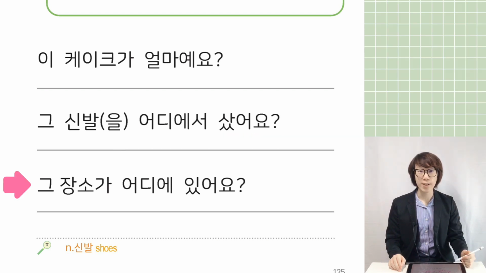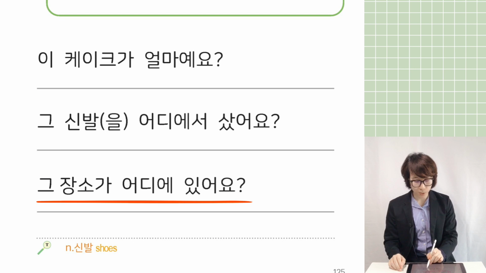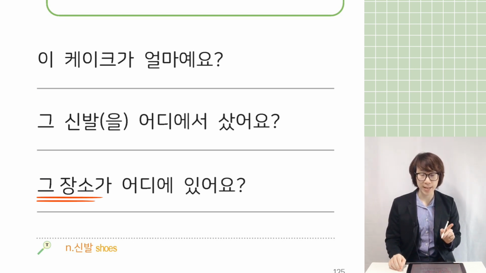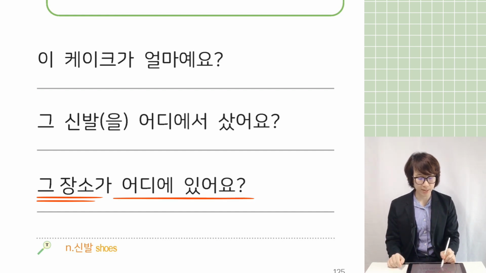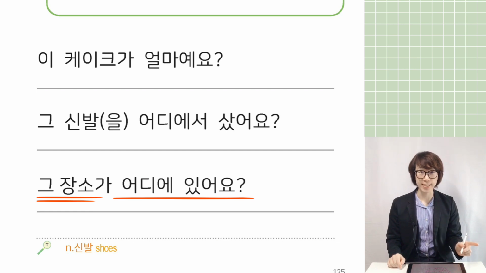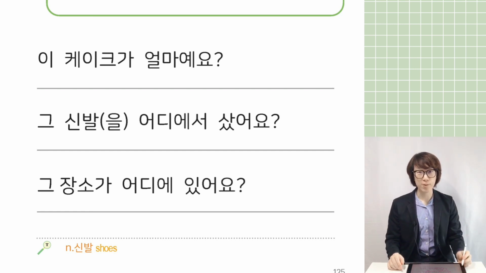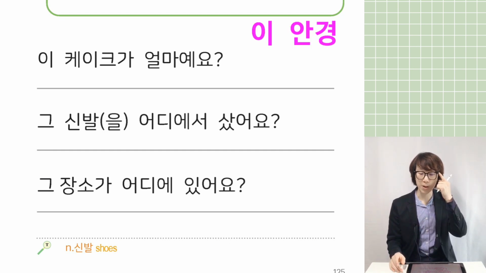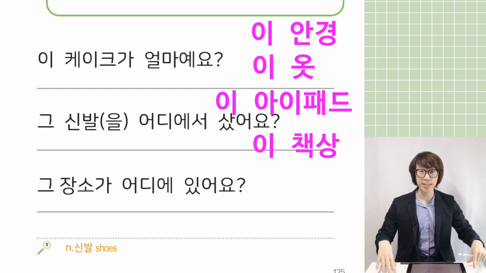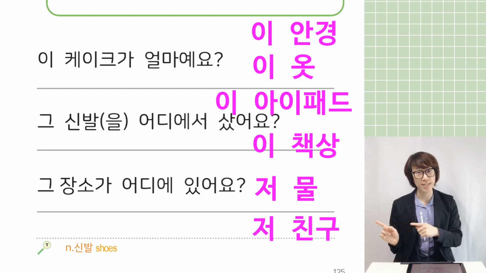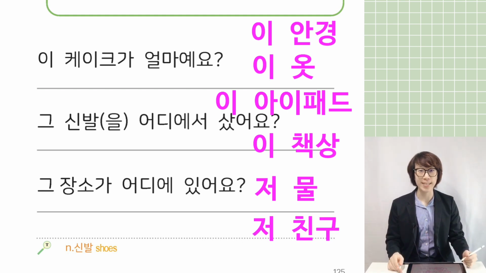Both are fine. And next sentence, 그 장소가 어디에 있어요? 그 장소, that place. 그 장소가, that place, 어디에 있어요? Where is it, that place? Like this. So you can use this grammar to indicate some nouns. Example, 이 안경 or 이 옷 or 이 iPad or 이 책상 or 저 물 or 저 친구. Something like that. You can indicate it.